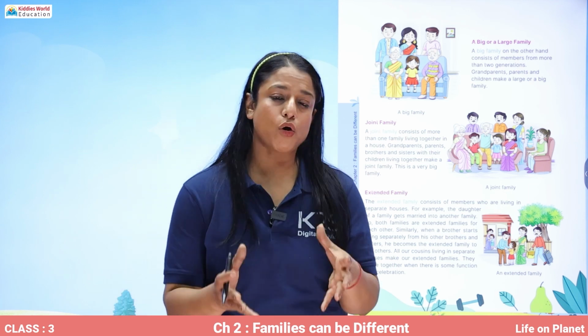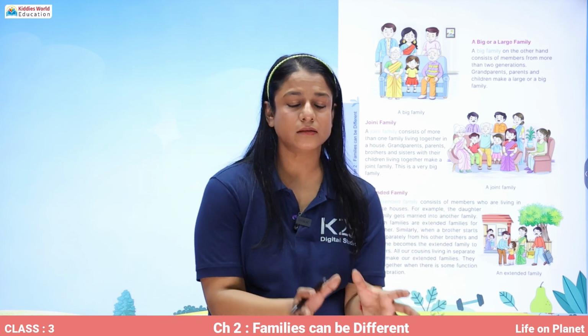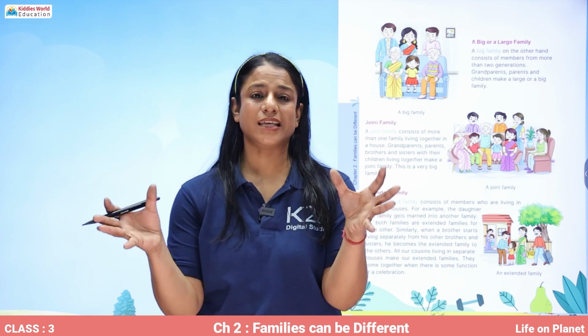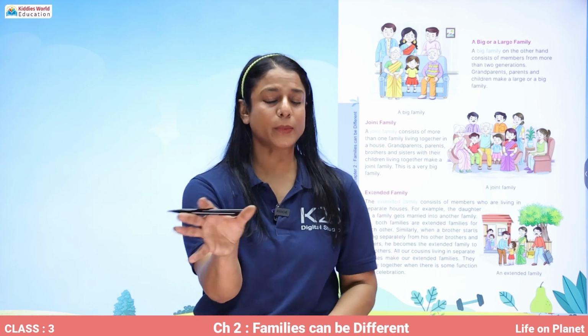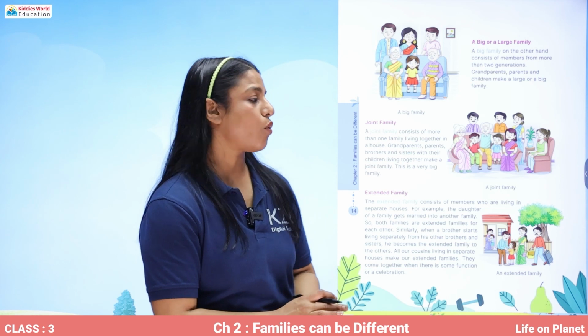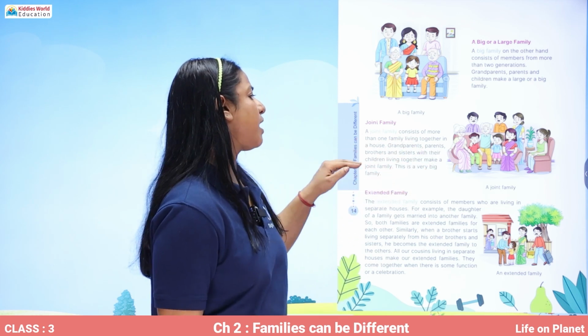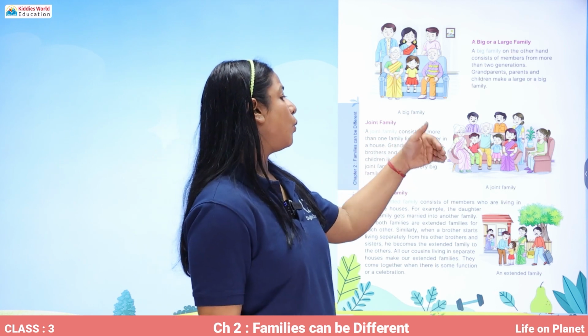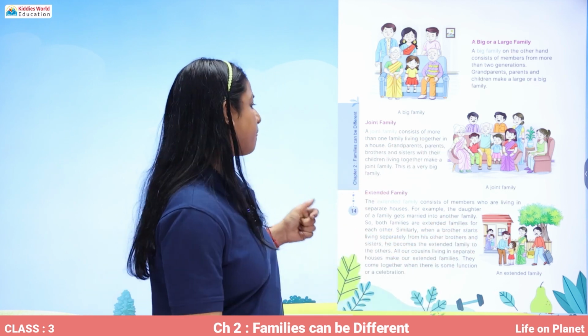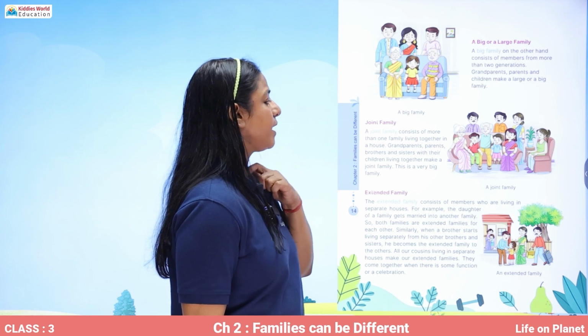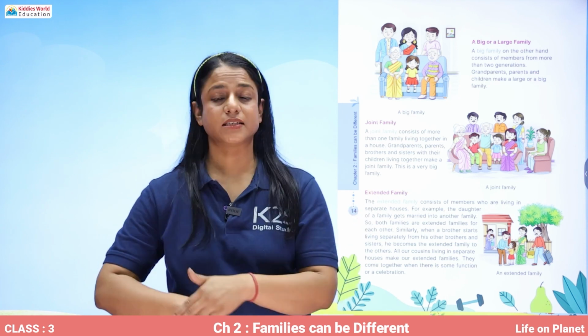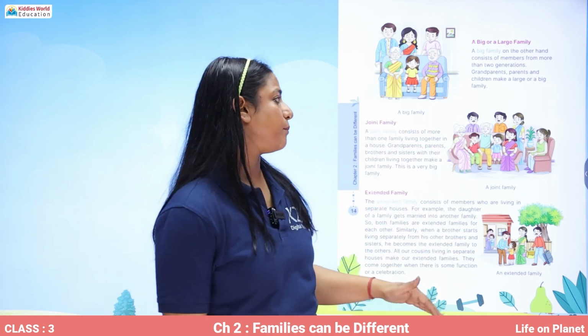So a family of your uncle, of your aunt, when they are living together in the same house along with the grandparents, it is called a joint family. Grandparents, parents, brothers, sisters with their children living together make a joint family, and this is a very big family.